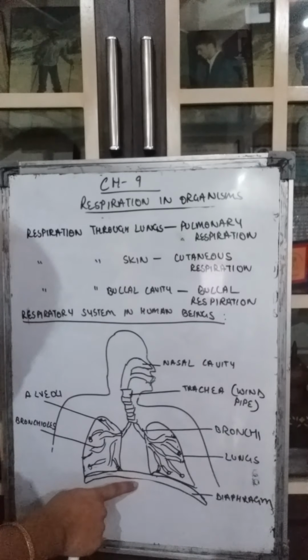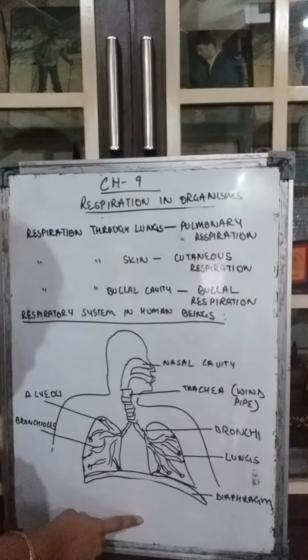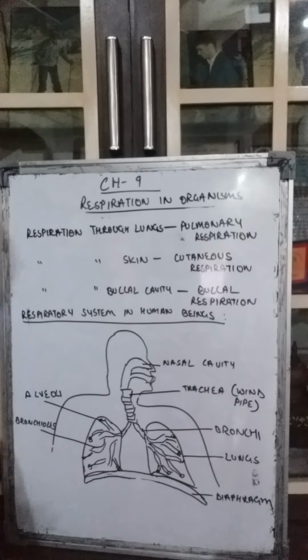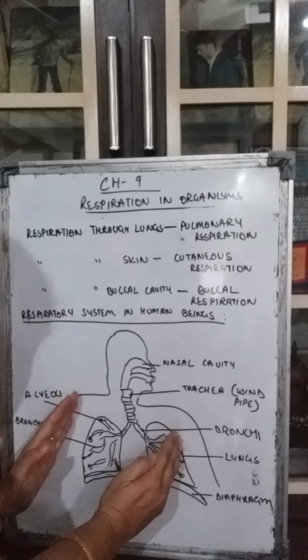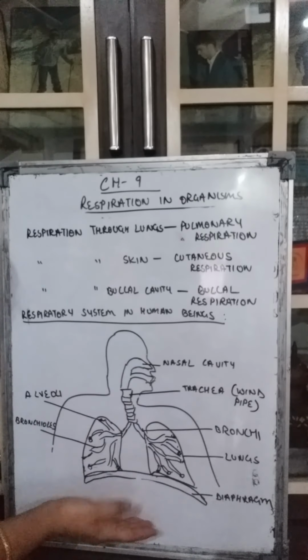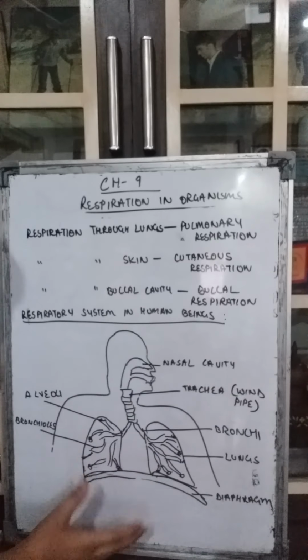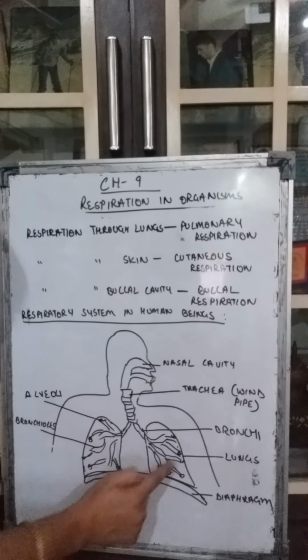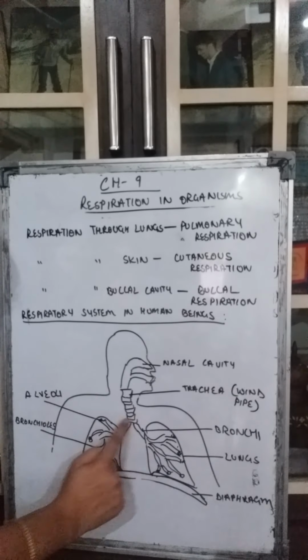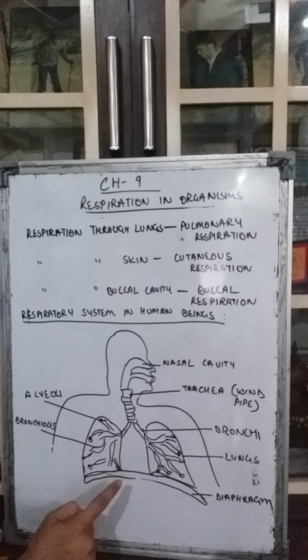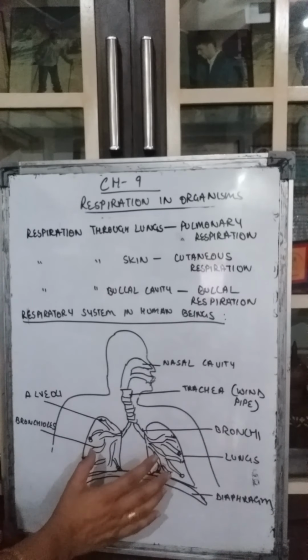When it moves down, the space, which is the volume inside the chest cavity, increases. The space in the chest cavity is getting increased. Okay, the volume is getting increased.